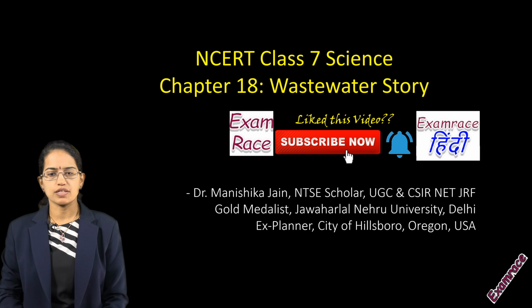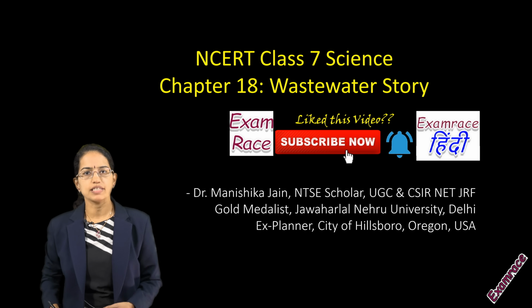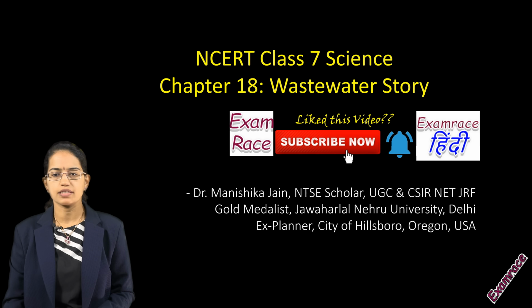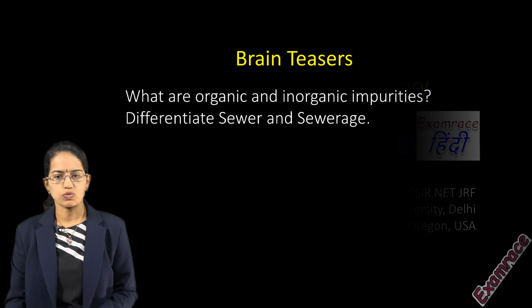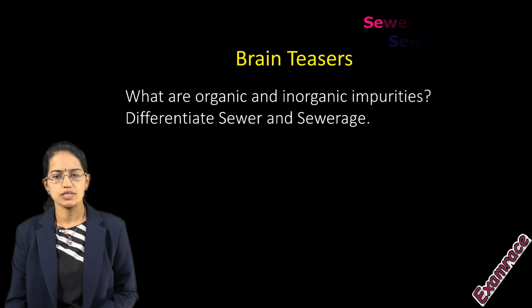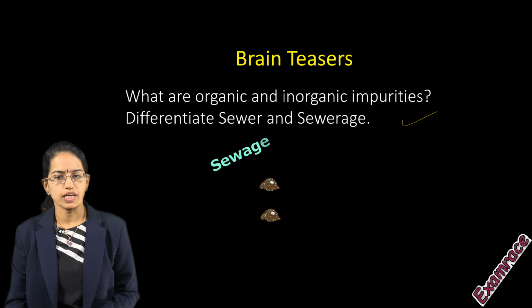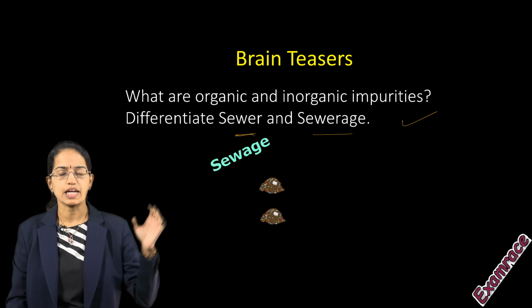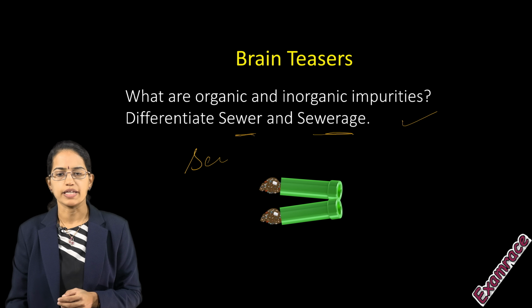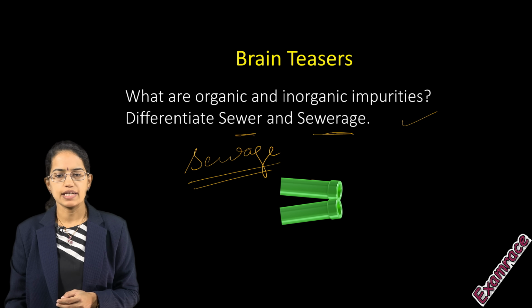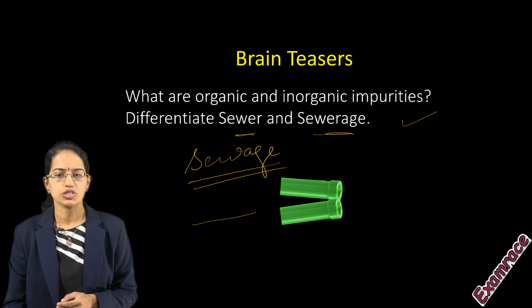Now as we proceed further, we will understand the various types of impurities that are present when we are talking about wastewater, and what is the difference between sewer, sewage and sewerage. Sewage is the waste that is flowing through the sewer pipelines. So sewers are basically the pipelines that carry this sewage.